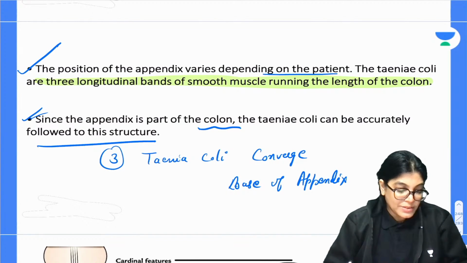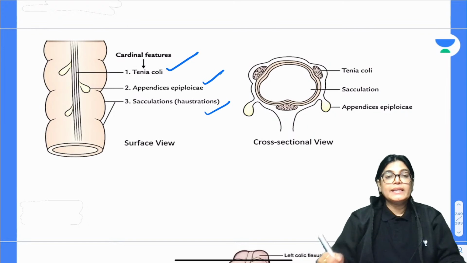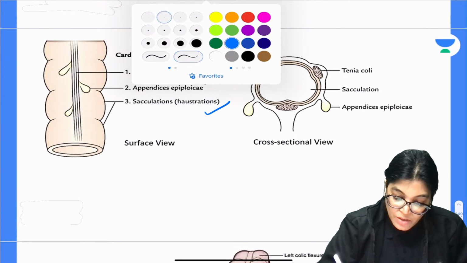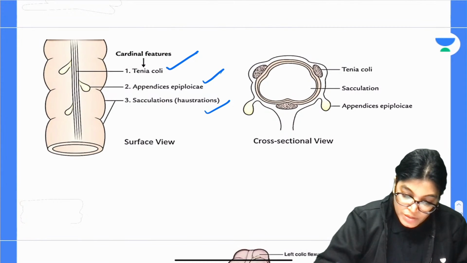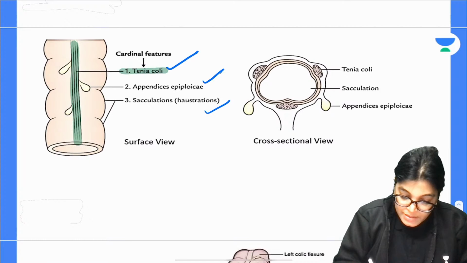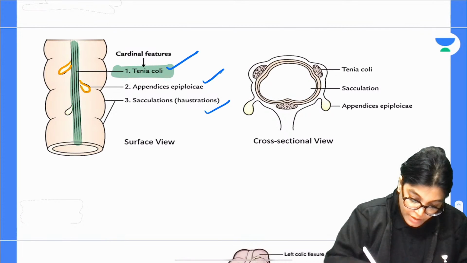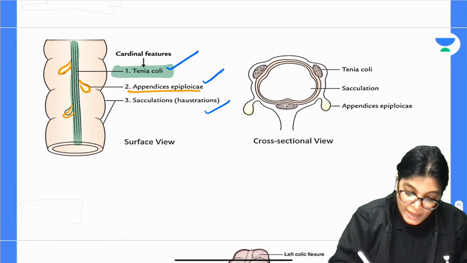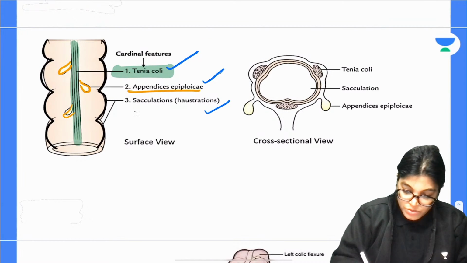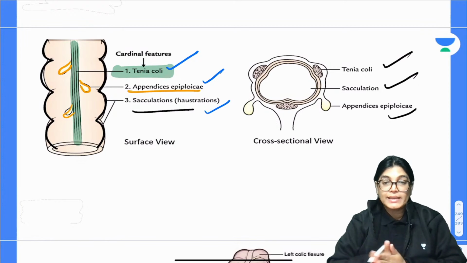So, I would also like to show you a diagram for it. The first thing is the cardinal features. Large intestine has 3 cardinal features: tinea coli, appendices epicoli, and sacculation and haustration. So, I would like to give you the detail of each. These are the bands. If you see in this diagram, this is exactly the band which is called tinea coli. Other than that, you can see here these are the appendices epicoli, and again you can see the haustrations which are visible on large intestine. So, tinea coli, sacculation and appendices epicoli are the 3 cardinal features of large intestine.